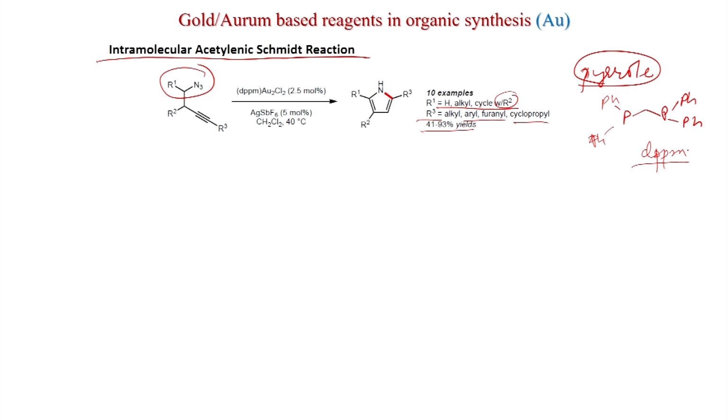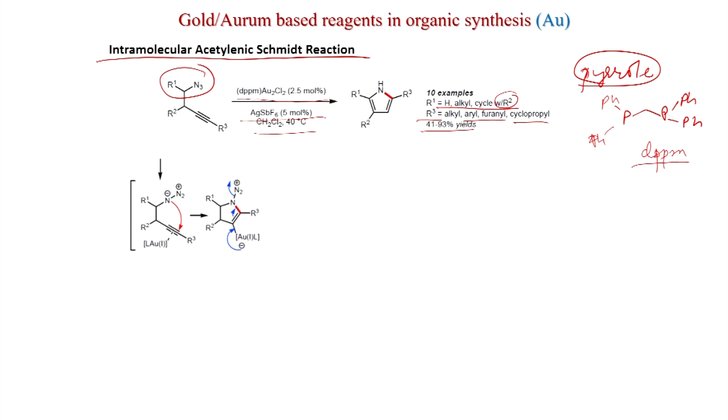Diphenylphosphinomethane, and we will see the mechanism of this reaction now. This reaction is quite efficient with DPPM(AuCl)2 2.5 mole % and AgSbF6 5 mole %, in dichloromethane at 40 degrees centigrade, and you can get good yields.